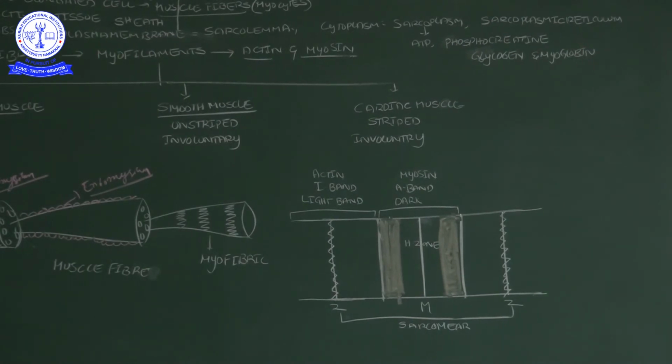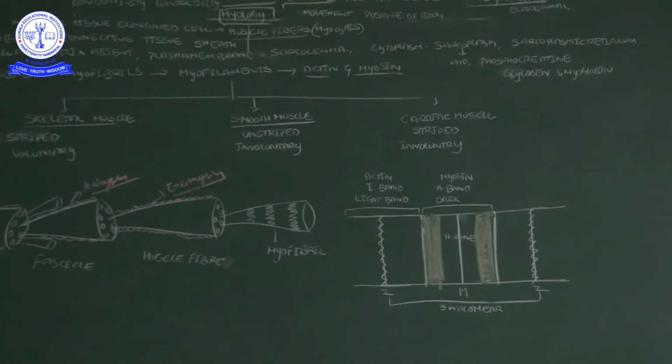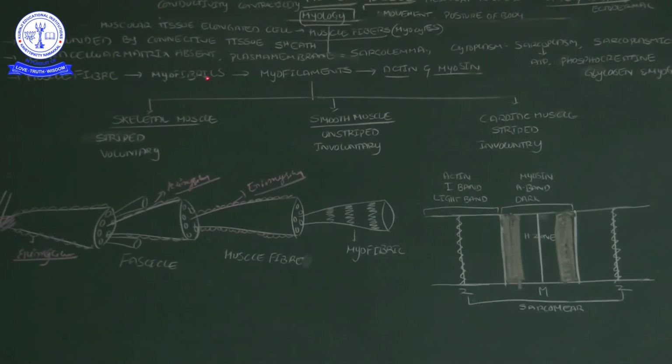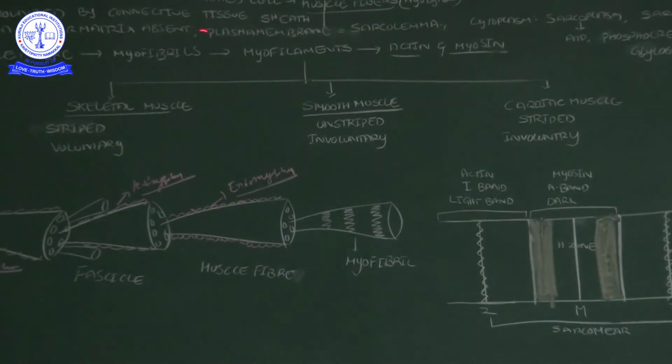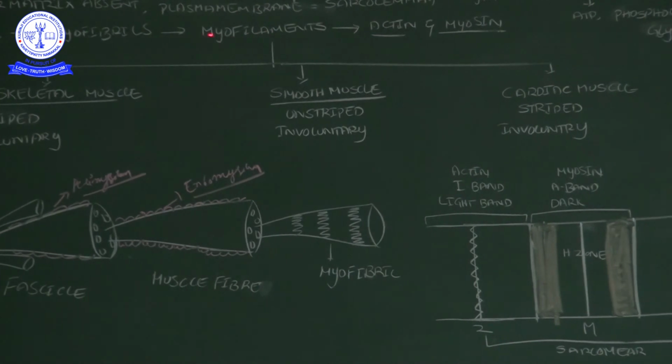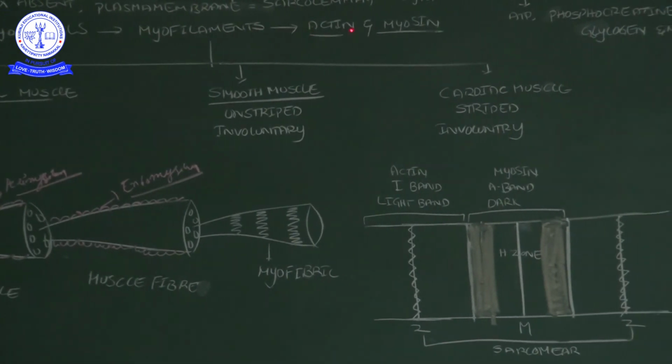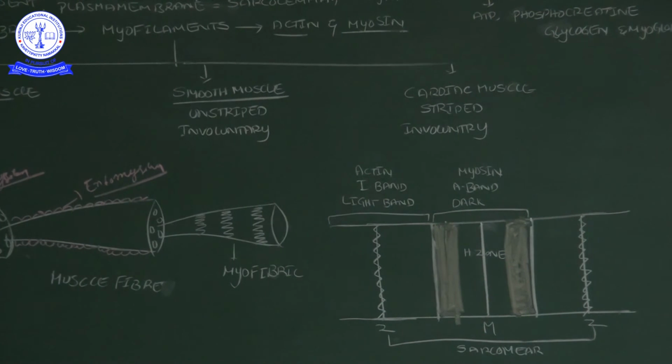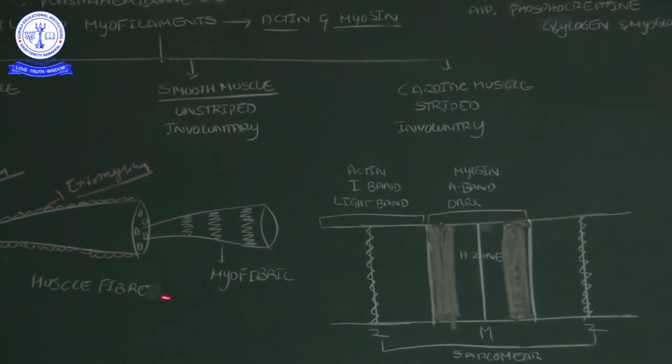A muscle contains muscle fibers, which contain myofibrils, which contain myofilaments made up of actin and myosin.